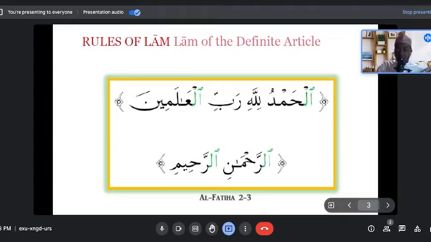But just to let you know, the simple rule is whenever you see a lam as part of a definite article, and it's pronounced because here it has sukun, the rule is al-izhar. And here it's not pronounced. So you don't pronounce it if you don't see anything on top of it. You don't pronounce the lam, right?